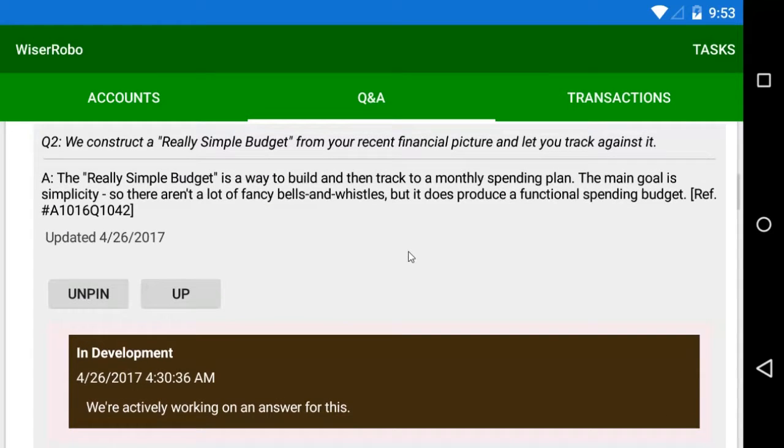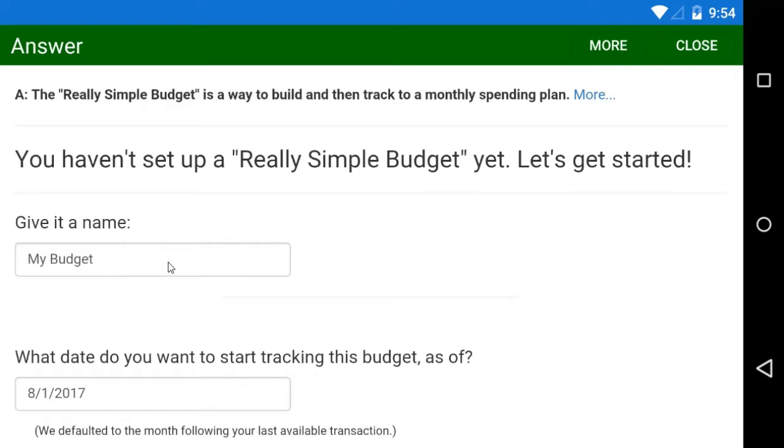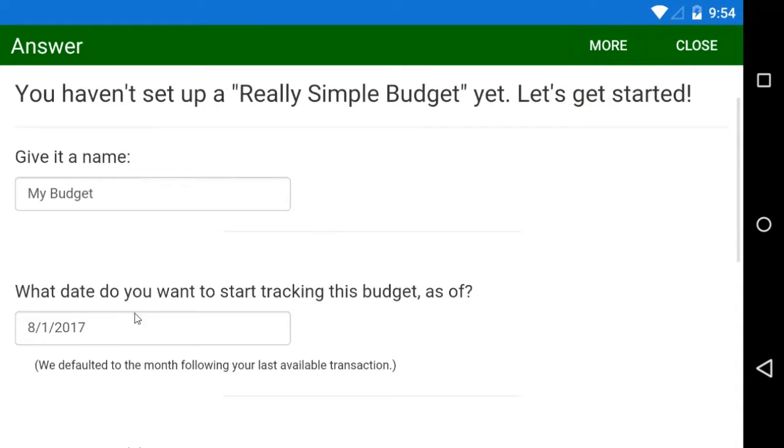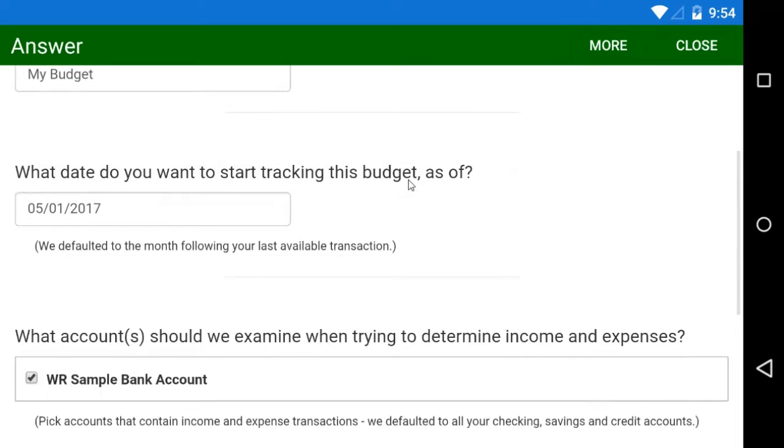And this is what I've dubbed the really simple budget, or RSB for short, because it's very low effort to get it up and running, and concepts are fairly simple, and it requires minimal care and feeding on an ongoing basis. And I'm going to set up a new budget here as I talk. We've got a different video that covers more of the setup details. One really nice feature that I do want to talk about in more detail is the concept of virtual accounts, which can be used for saving or other specific purposes.